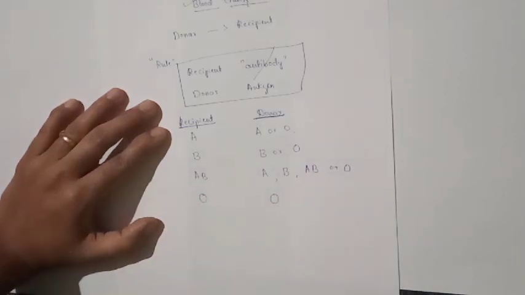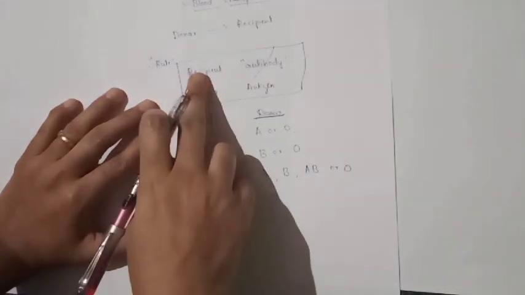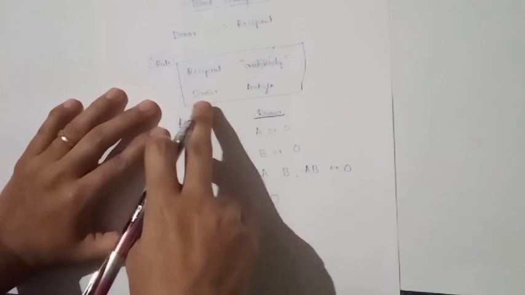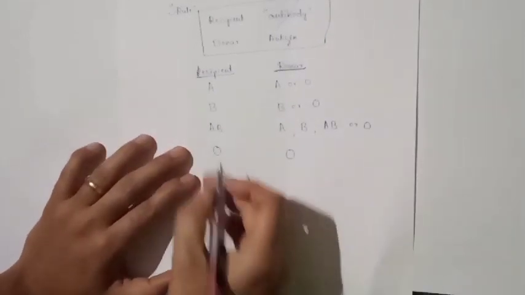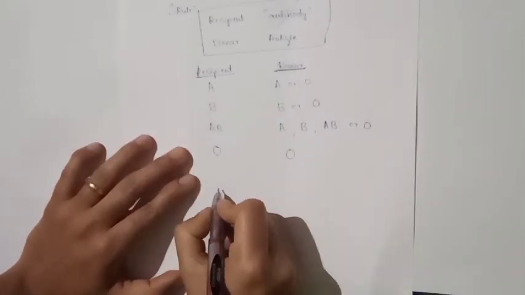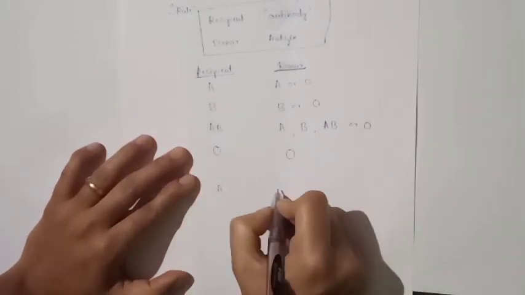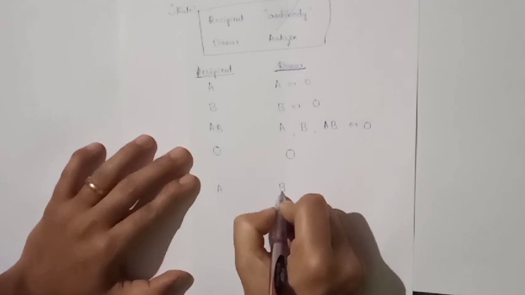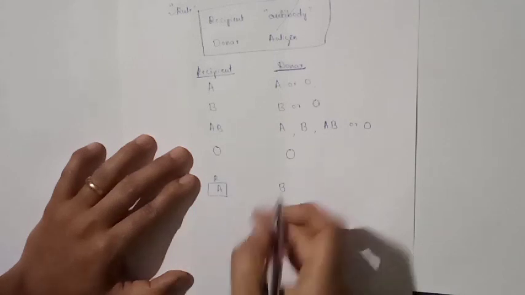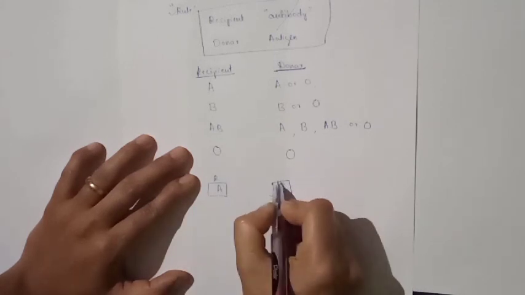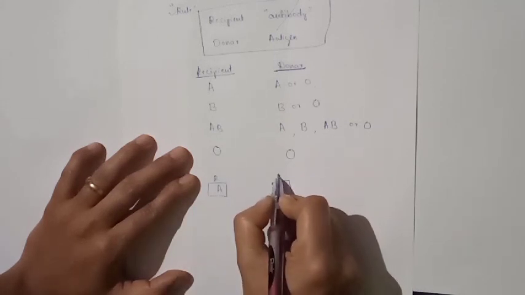Why is this? Here is the rule. What is that rule? The recipient must not have antibodies against the donor antigen. Suppose a recipient has blood group A and a donor has blood group B. What happens then?